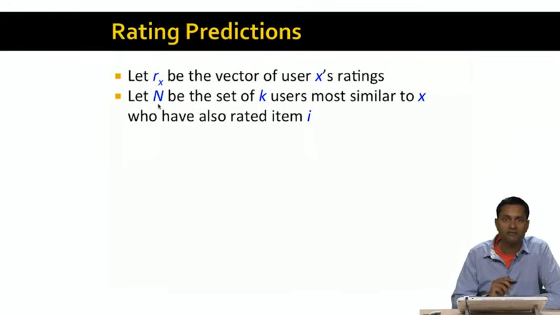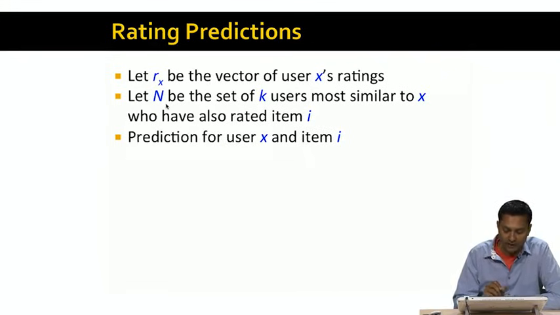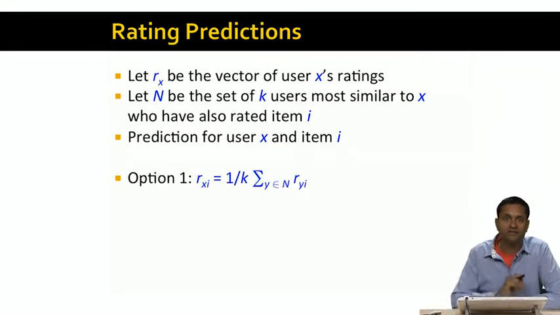But we also have to be careful. Since we are trying to estimate the rating of item I by the user X, we want to make sure that this set N consists only of users who have actually rated item I. Right? So N is therefore the set of k users most similar to X who also happen to have rated item I. Now once we have this, we can make a prediction for user X and item I. The simplest prediction is to just take the average ratings from the neighborhood.